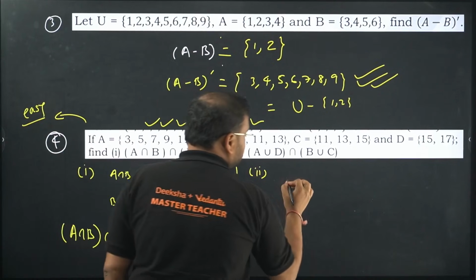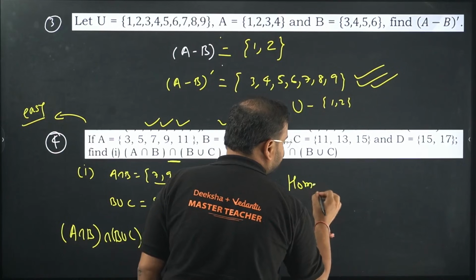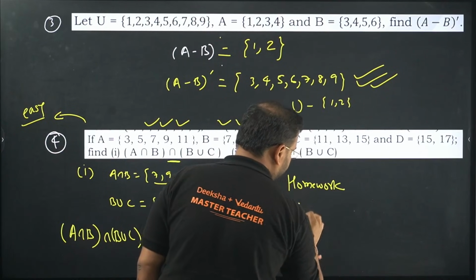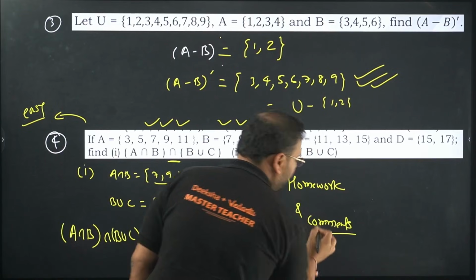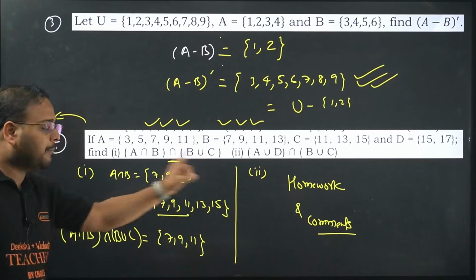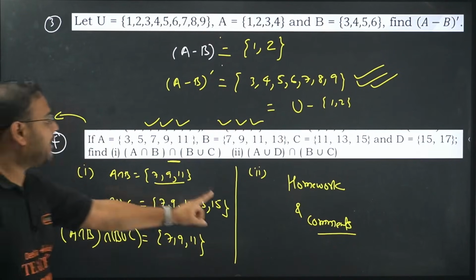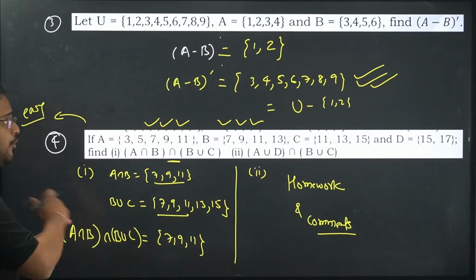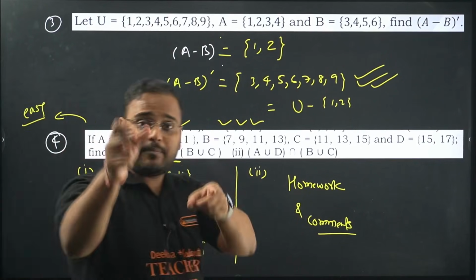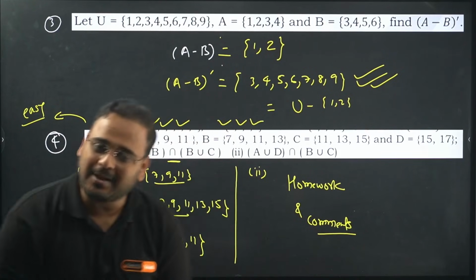Now this is your homework. And give me the answer in comments. I want your answers. Question number 4, part 2. Answer is this, sir. I want the answers. Non-negotiable. I'm gonna keep giving you questions also, because if I'm working hard to help you out, you got to also work hard to help yourself as well.